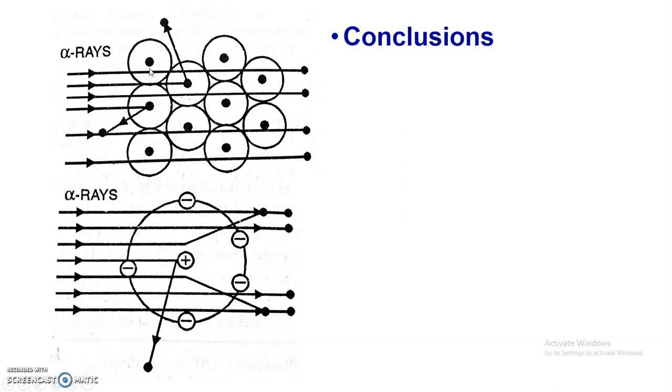Now, as per observations of Rutherford's experiment, most of the alpha particles pass through the gold foil. Here you can see most of the alpha particles pass through the gold foil. The reason for this is the atom has largely empty space, and therefore most of the alpha particles pass straight through the atom. As most of the portion of the atom is empty, the alpha particles straightaway pass through the gold foil. This is the first conclusion.